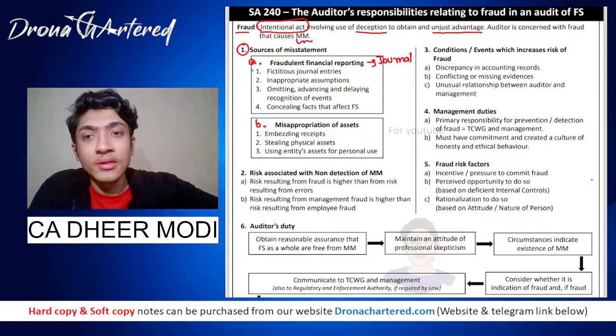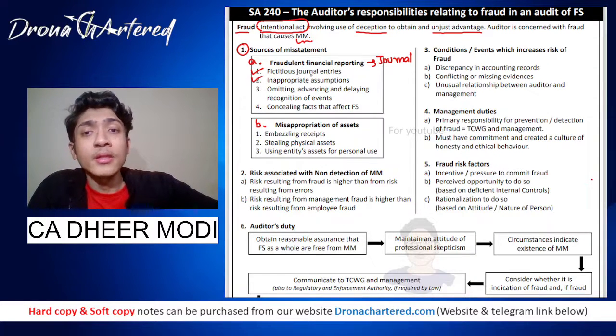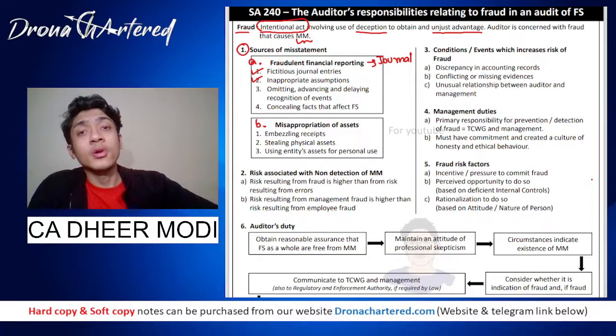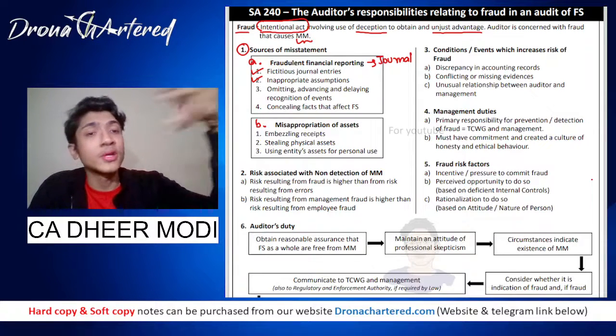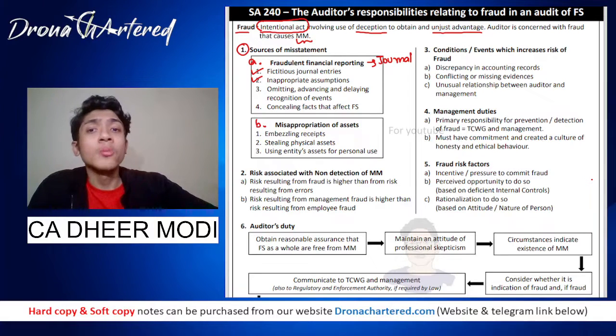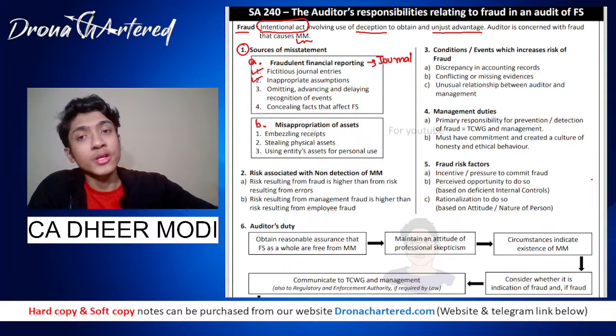So let's see our examples. First is your fictitious journal entries. Fictitious journal entries is basically fake journal entries that you have been passing in the books. That will be a misstatement. Your second is inappropriate assumptions. While preparing accounts, we make a lot of assumptions. For example, for depreciation, we have to assume whether we take SLM basis or WDV basis. That is based on assumption as to how much my machinery or my asset is being used. On that basis, I make an assumption as to what method of accounting I should follow. So that is your inappropriate assumptions.